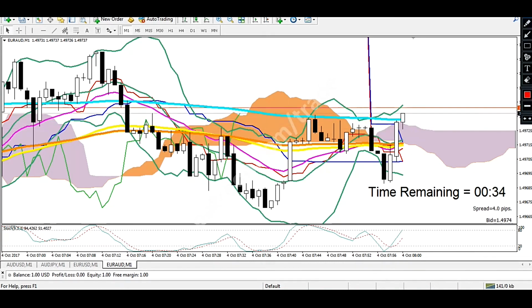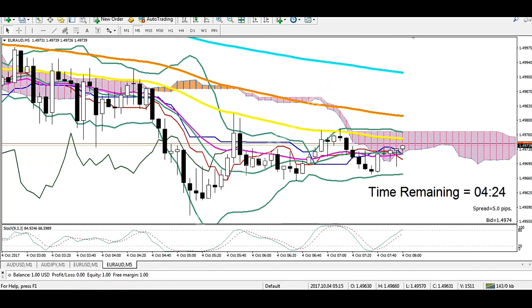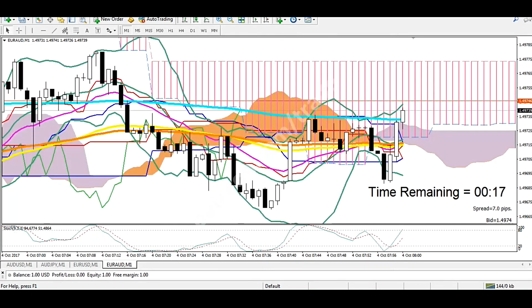If you still see this 5 minute Ichimoku is still going ugly like this, you might need to go first to the 5 minute time frame, and then you're gonna go back again to the 1 minute time frame. Now it's already shown correctly in here. Okay, I guess that's all that I need to do in here.